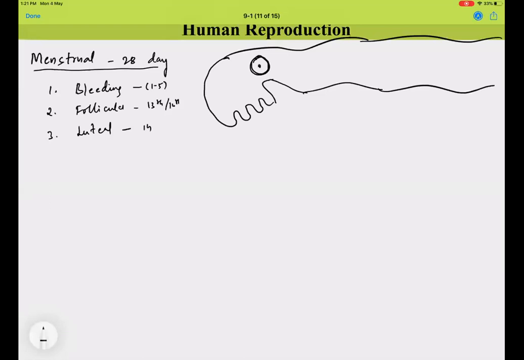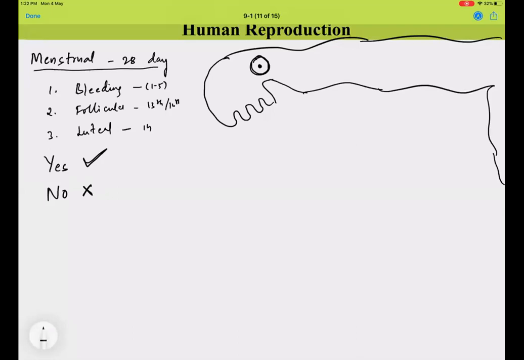There is an egg waiting in the ampulla region. So there are two possibilities: yes, fertilization may occur, or no, fertilization may not occur. Irrespective of whether fertilization occurs or not, the endometrium in the uterus should prepare itself for a future probable pregnancy or future probable conception.